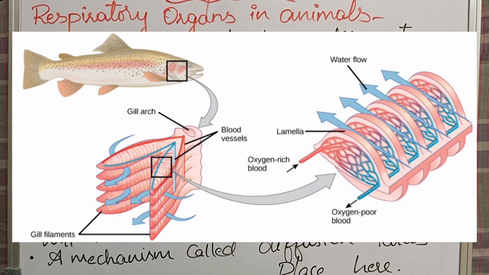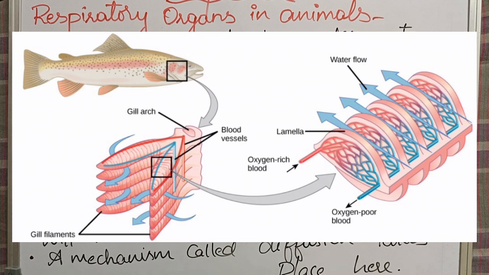Diffusion means movement of molecules from higher concentration to lower concentration. Oxygen concentration is more in the water, whereas less in the fish's blood. So the oxygen from the water passes through the gills and enters the blood, from higher concentration to lower concentration.